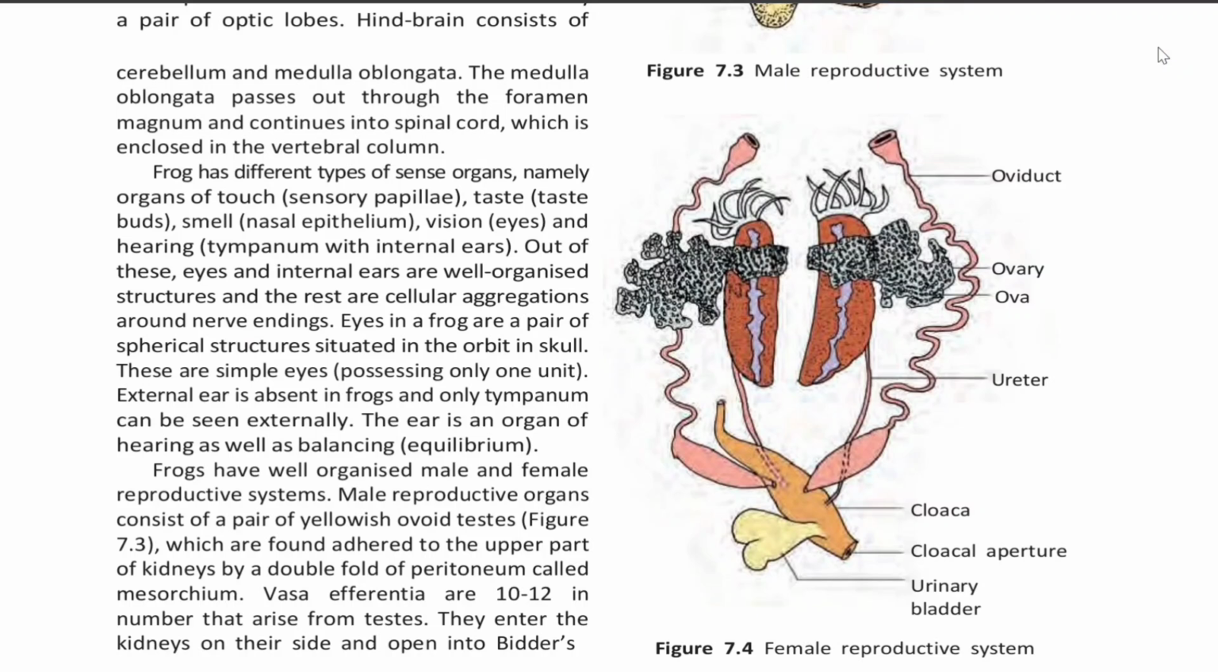Eyes in frogs are a pair of spherical structures situated in the orbit in skull. These are simple eyes possessing only one unit. External ear is absent in frogs, and only tympanum can be seen externally. The ear is an organ of hearing as well as balancing, that is equilibrium.